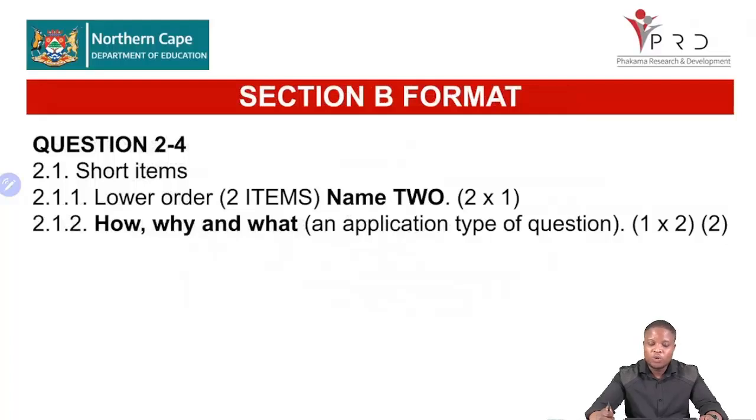Right, so question 2 to 4 under section B. Remember, you're only choosing 2, so I'm going to use 2.1. This represents 3.1 and 4.1. So 2.1, you find your easy question here where you can easily score 2 marks, where they ask you to name any two, to list any two. And then you have your 2.1.2, which is an application question where you are asked how, why, and what. So this is the first 4 marks, which is your 2.1, 3.1, 4.1.